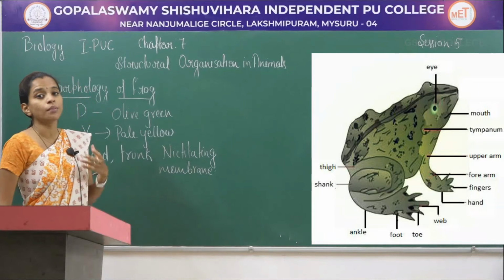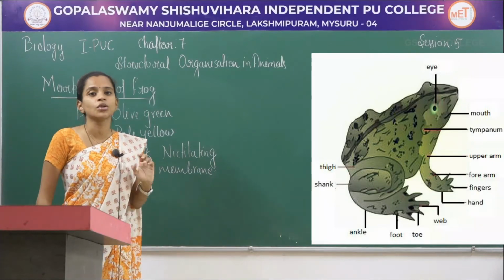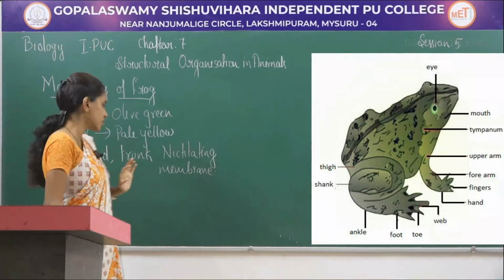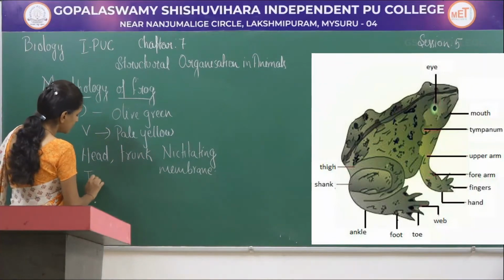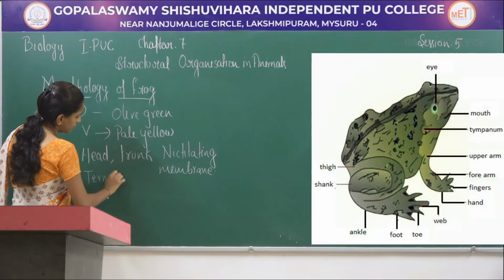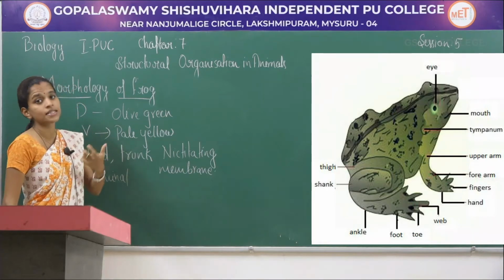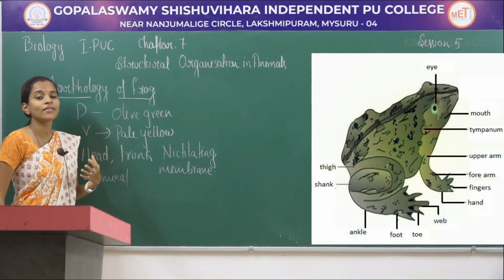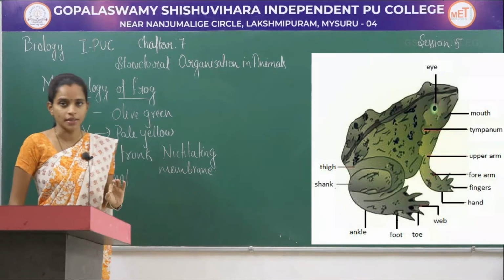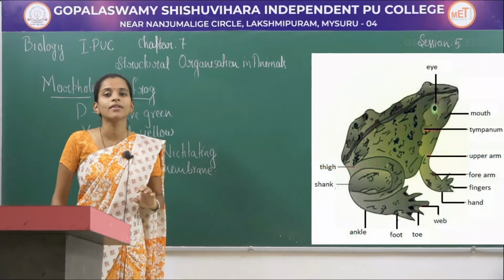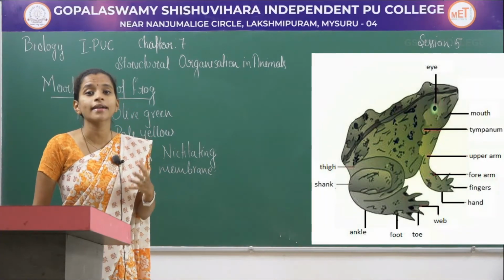Next, when it comes to the mouth, they have a semicircular terminal mouth. Their mouth is terminal. It is semicircular and inside the mouth, they have a bilobed retractile tongue.